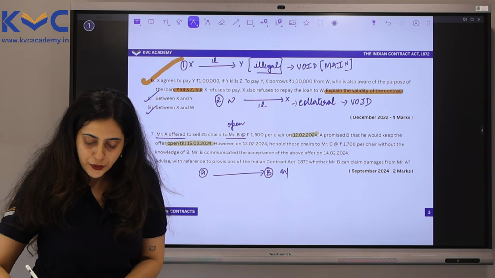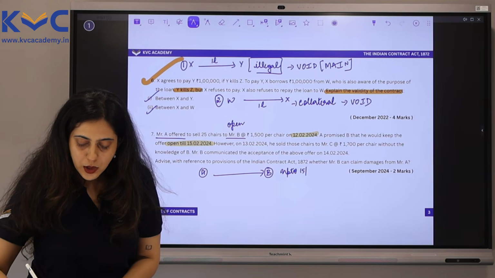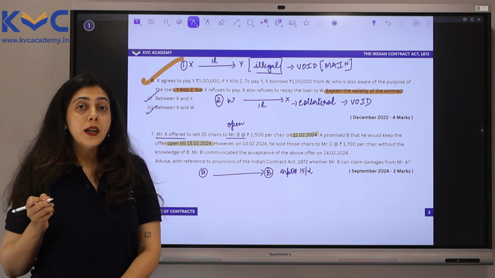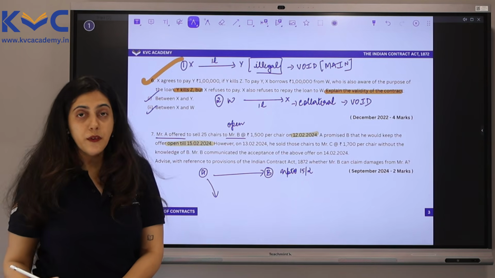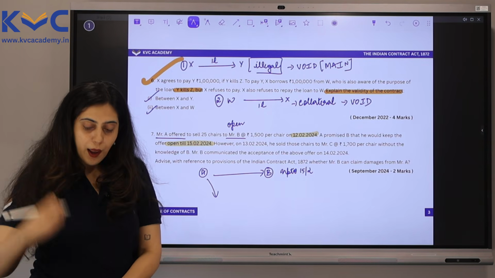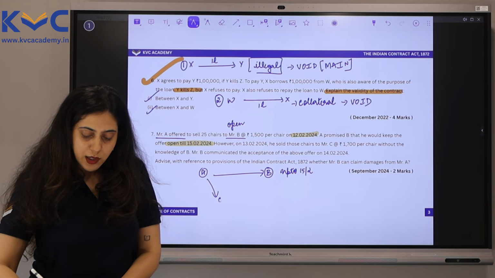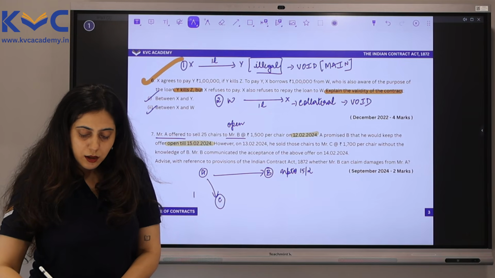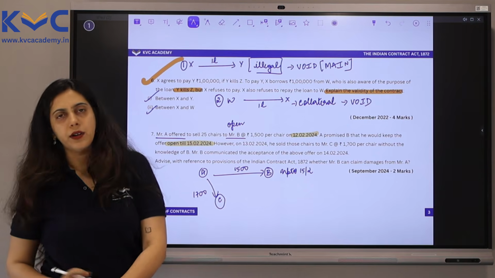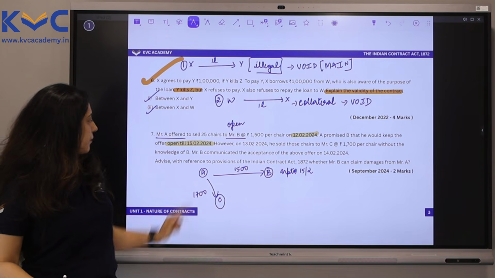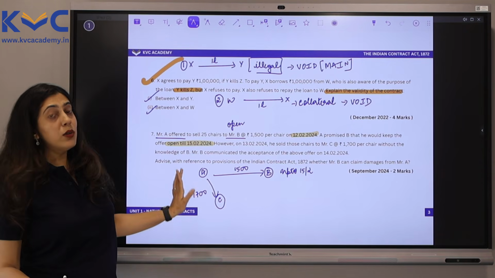So up to 15th of Feb, this offer was open. Meanwhile, what did he do? He revoked his offer. And how did he revoke this offer? By selling those 25 chairs to C at a price of 1,700. Here it was offered at 1,500. Anyway, he did this without the knowledge of Mr. B.